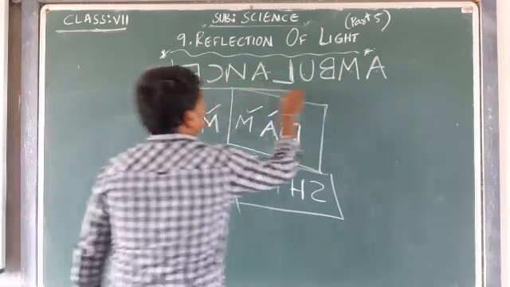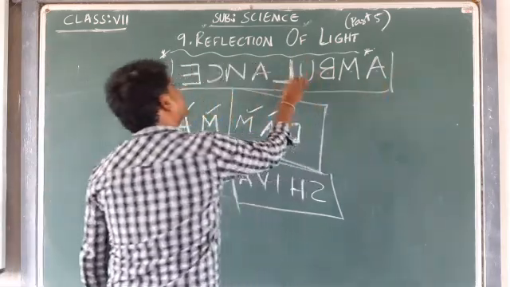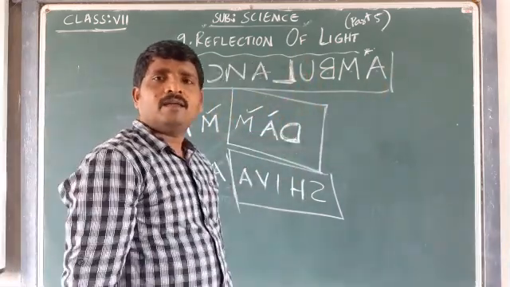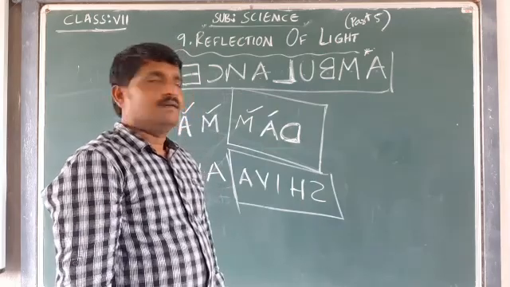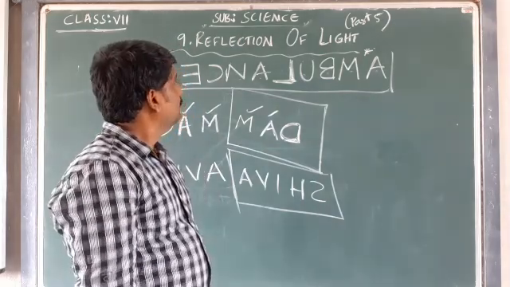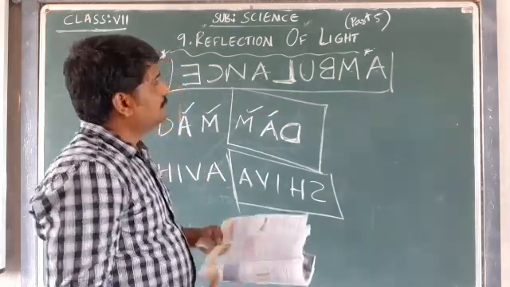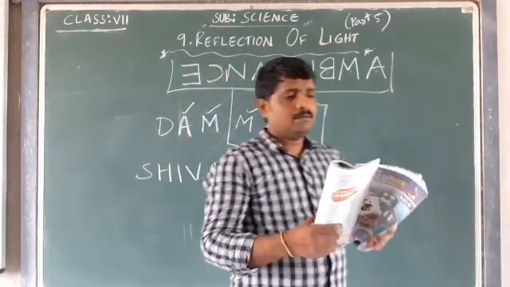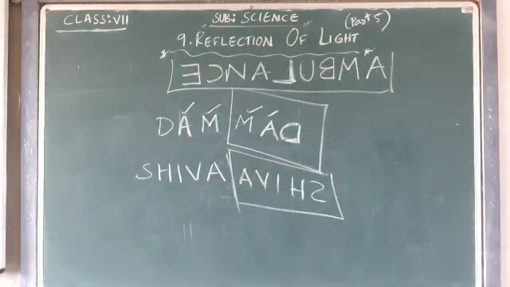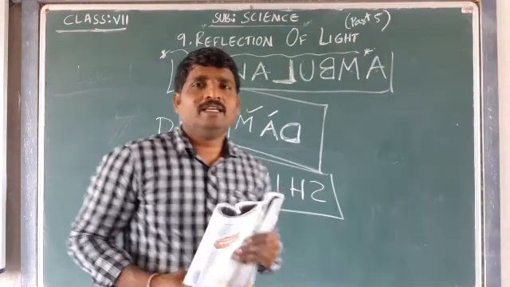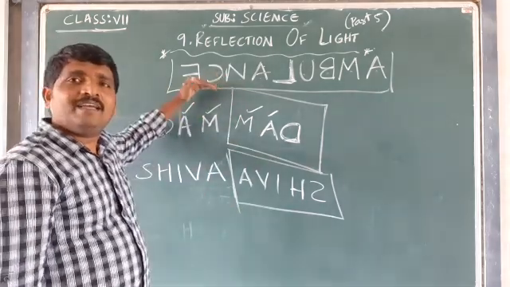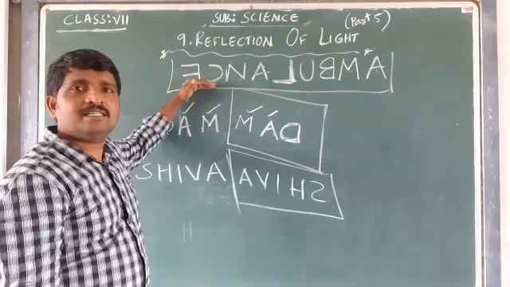On the ambulance, in front of the ambulance, it is being written in this form. Why? Because suppose an ambulance is coming. Why is ambulance written in this form?